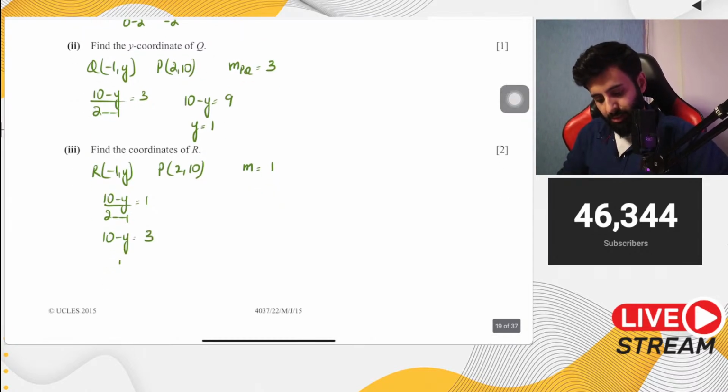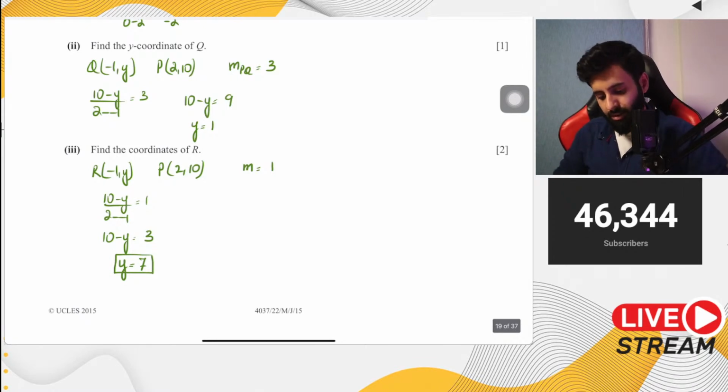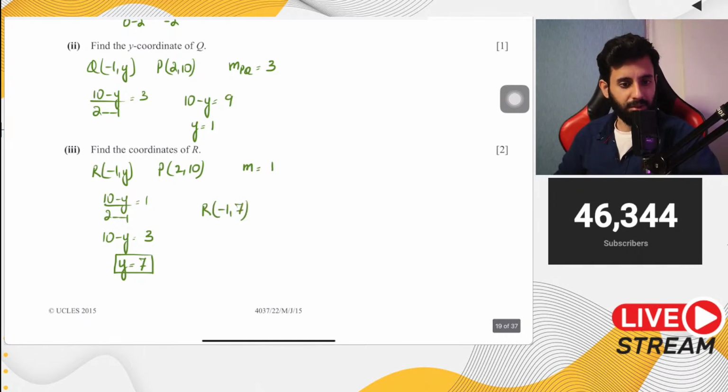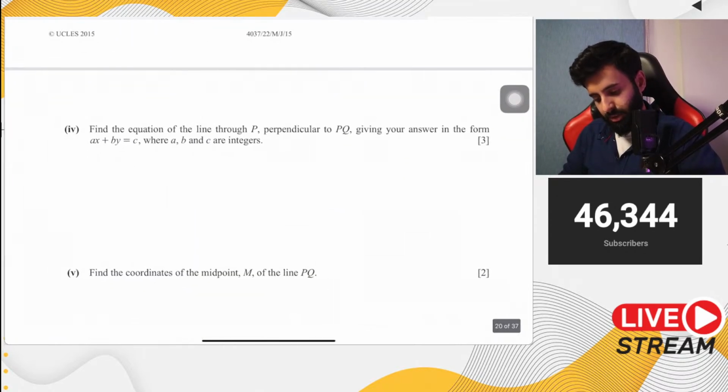So y is equal to what? 10 minus 3, which means y is equal to 7. And there you go, that's your answer. Y equals 7, the coordinates of R. Actually, since we're supposed to write down the coordinates, let's write them completely as -1 comma 7. So there you go. Now this is not the end of the question, just so you know.